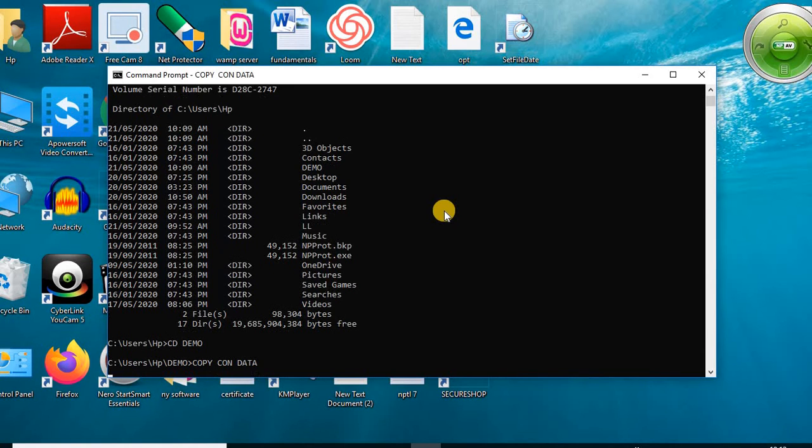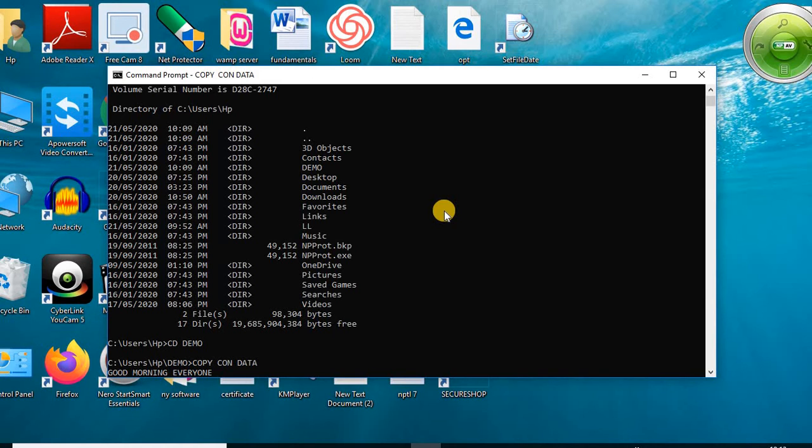then enter. When you press the enter key, the cursor will jump to the next line. It is ready for accepting your data. So write some data here, some text.